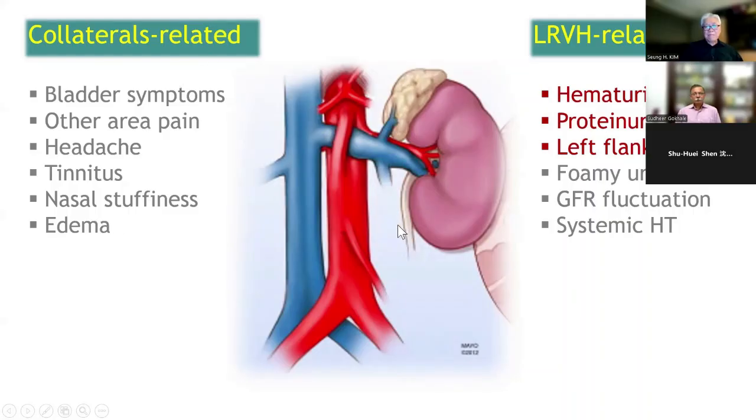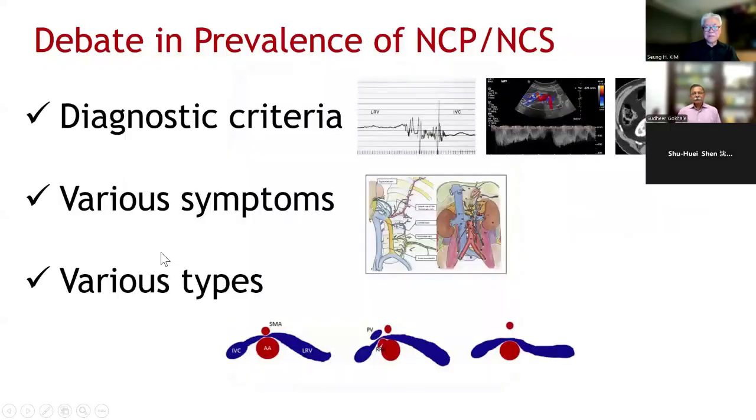So the problem is the symptoms are so variable. So on the basis of these symptoms, it's quite difficult to suspect nutcracker syndrome without experience. So I think there is a debate on the prevalence of nutcracker, which is registered as a rare disease in United States sites, while in my experience it is quite prevalent.